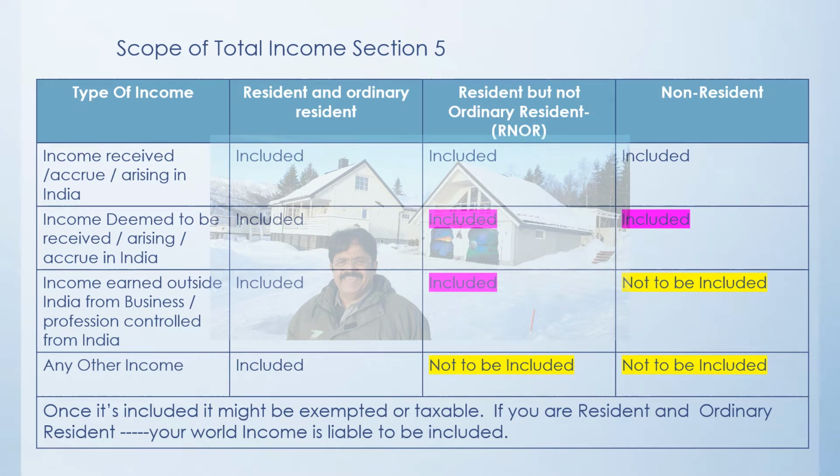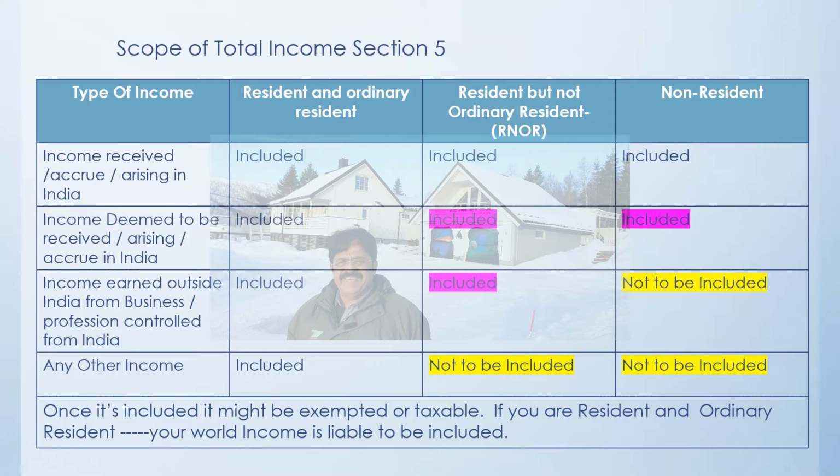That means each and every person has to pay the tax if the income is received, accrued or arising in India. The next one is income deemed to be received or arising or accruing in India. That means the income is not necessarily received in India, but it is assumed that in certain scenarios it will be considered as income which is arising or accruing in India, and it will be included for all statuses, irrespective of whether a person is resident and ordinarily resident, resident but not ordinarily resident, or a non-resident. So the things which have been marked in pink indicate that even if you are a resident and ordinarily resident or a non-resident, one has to be careful on this aspect.